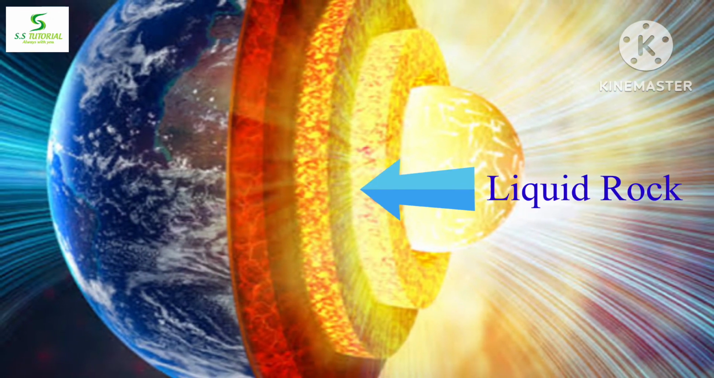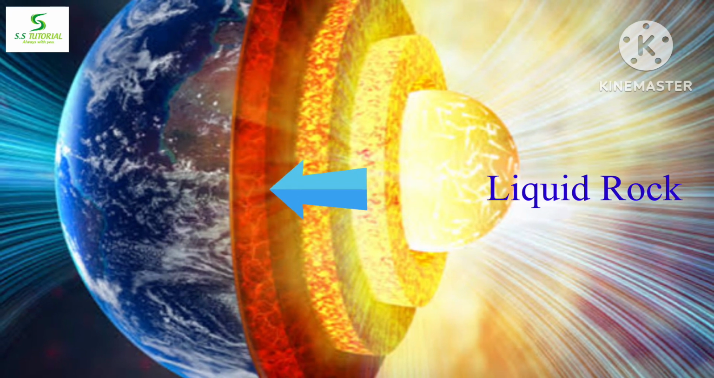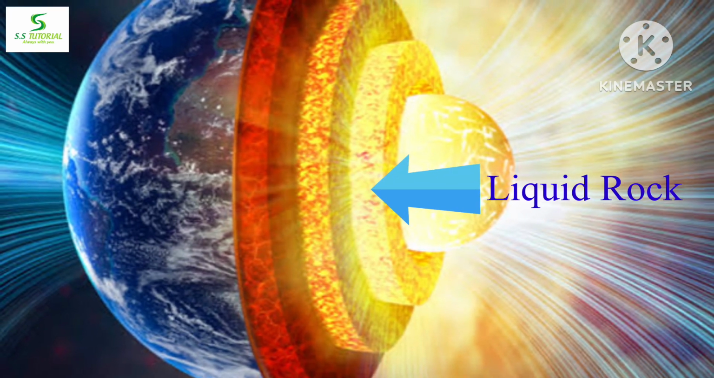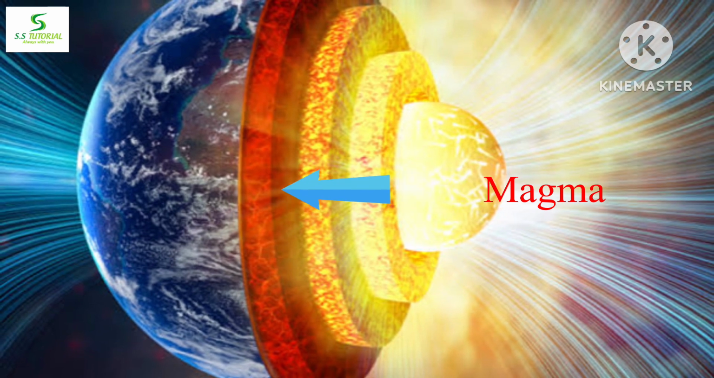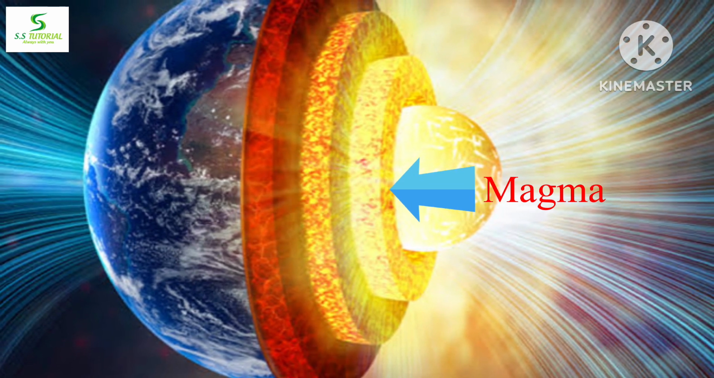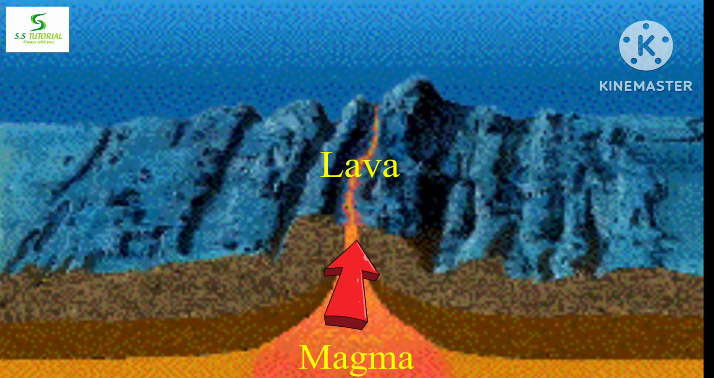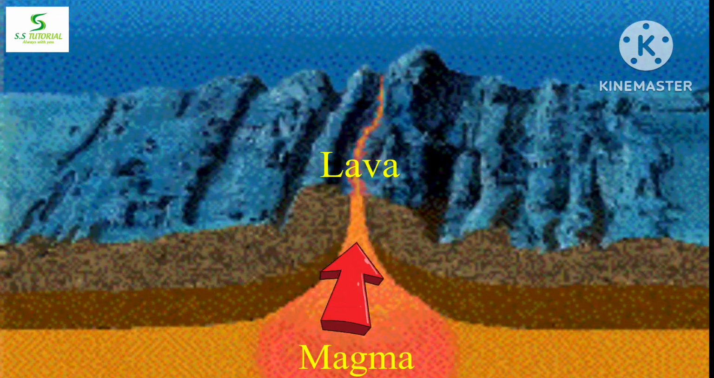There is huge pressure and temperature in the earth's interior, which means that due to excessive heat and temperature in the earth's interior, rocks are in a liquid state. These liquid rocks or molten rocks are known as magma. And when this magma comes out onto the earth's surface, it is termed lava.